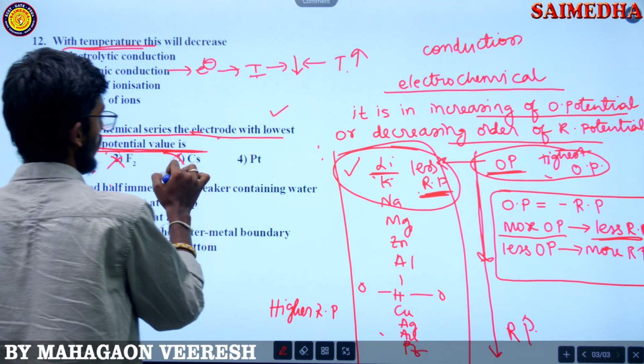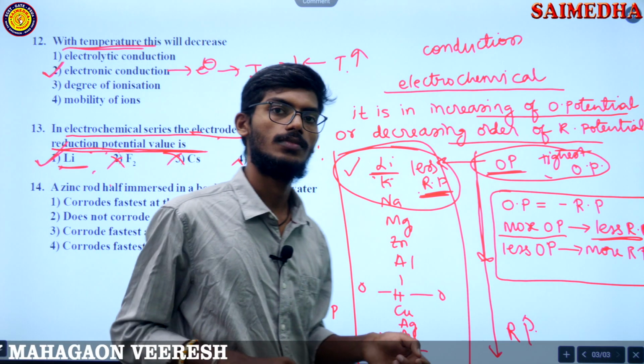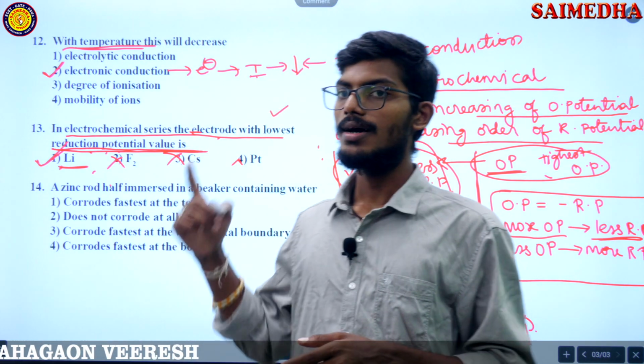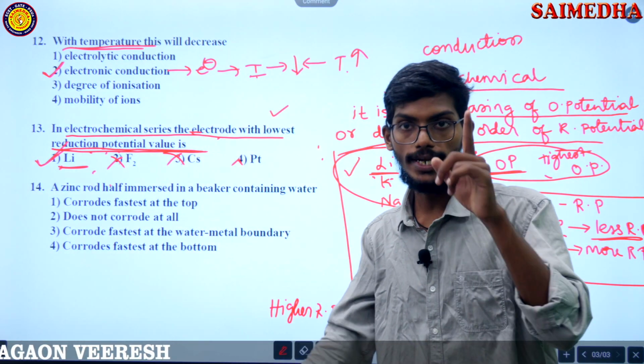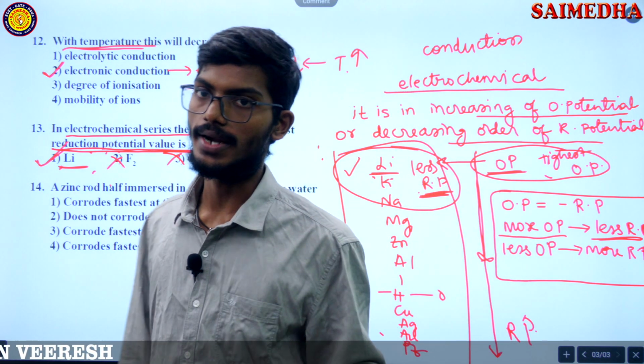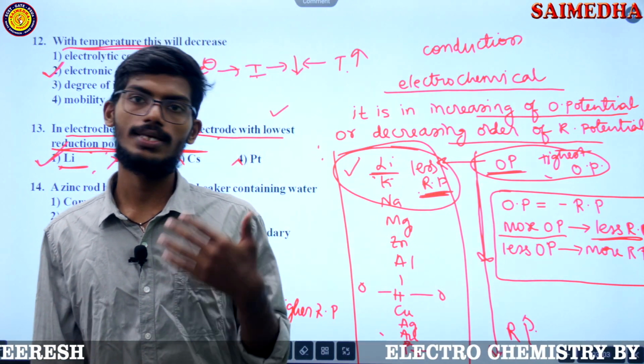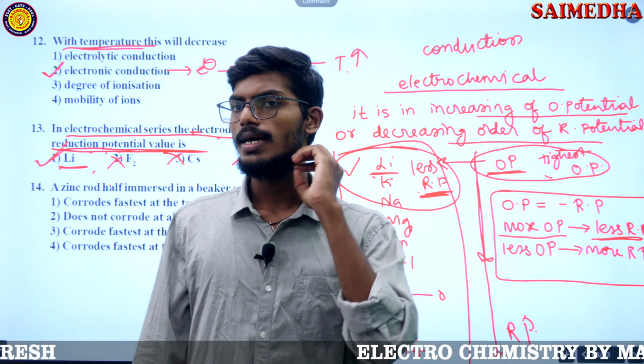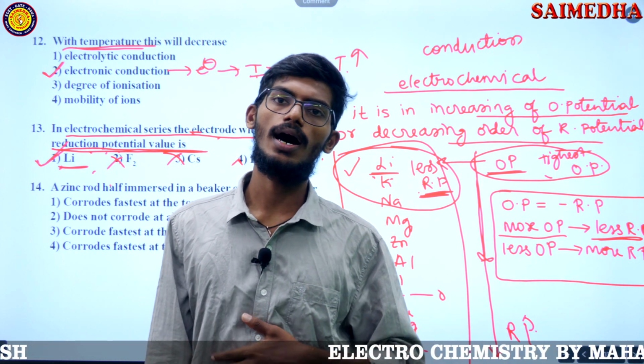This is wrong, this is wrong, this is also wrong. That is the question asked. You need to remember the electrochemical series and the order of it. Where is the highest oxidation, where is the highest reduction? If you remember that, that's it. Very simple, you can answer that.